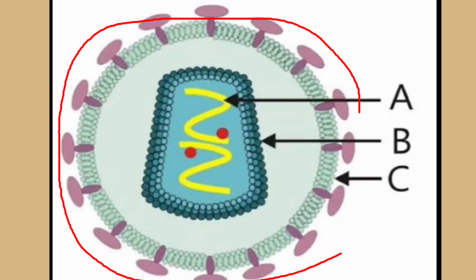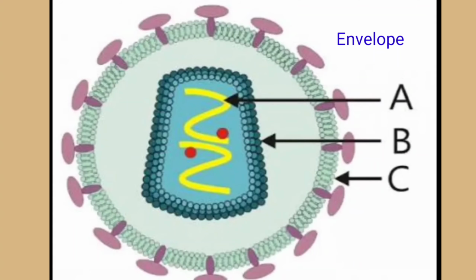And the outer covering is the envelope. Envelope is made up of phospholipids and glycoproteins. The glycoprotein is a mix of proteins and carbohydrates. Carbohydrates are complex sugars. And this outer covering, or the envelope, is not found in all kinds of viruses.